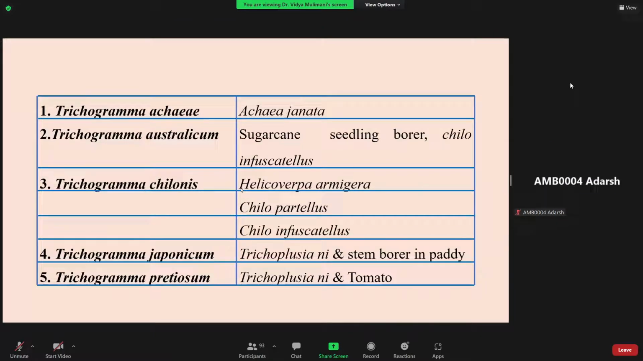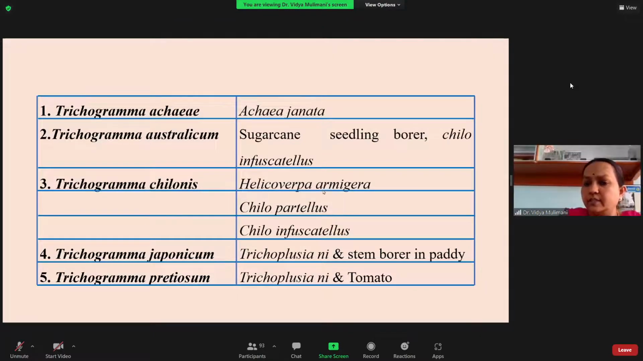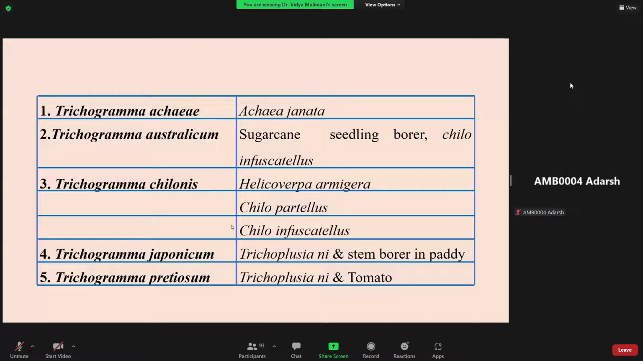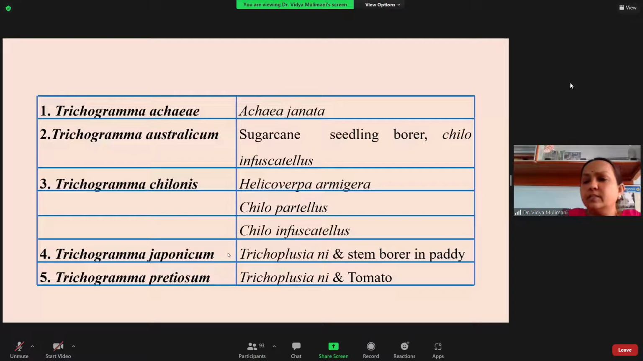And then you can see Chilonis. It has a wider host range: Helicoverpa, Chilo partellus, Chilo infuscatellus. It is released in different ecosystems, in rice, in sugarcane, in cotton, everywhere. Another one is Japonicum; especially in the rice ecosystem, we advise Japonicum. That is for the stem borer in paddy, and Trichoplusia ni, which is a looper. For that, we recommend Japonicum.